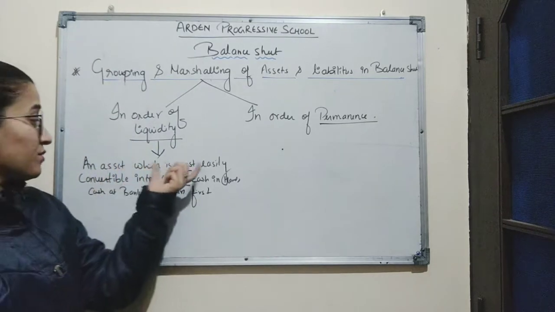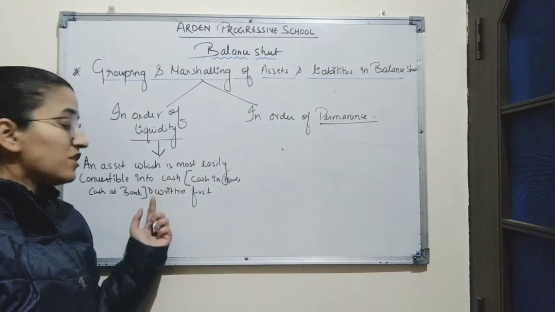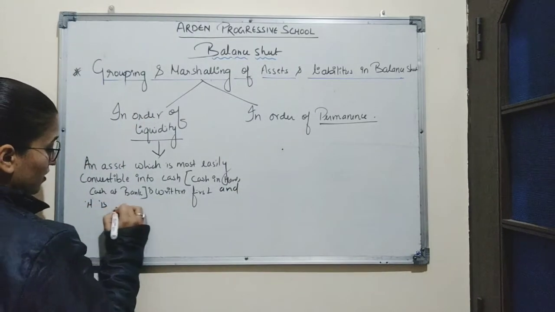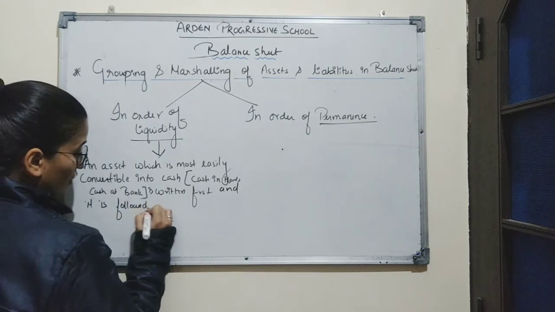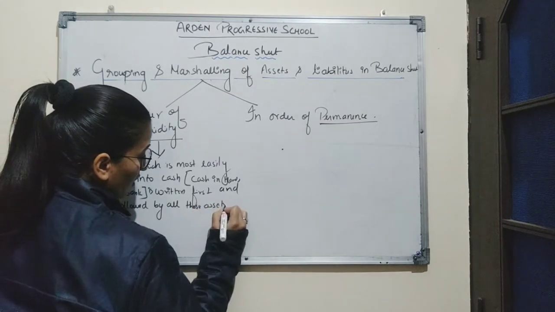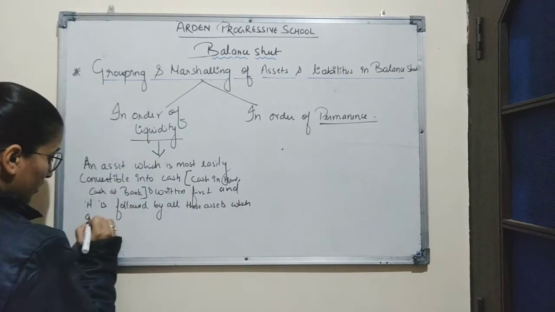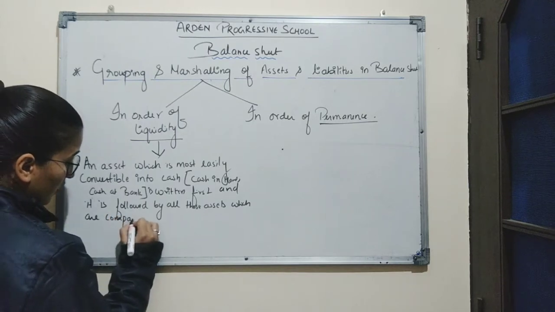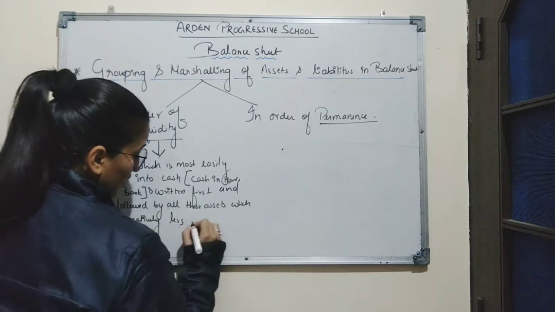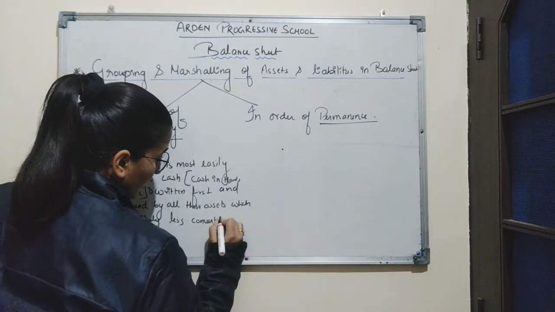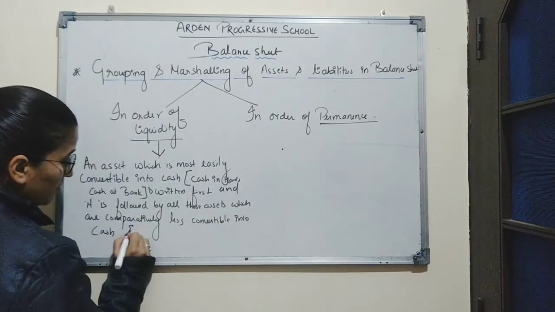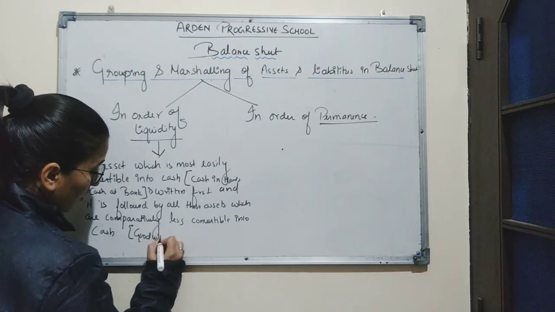So an asset which is most easily convertible into cash is written first, and it is followed by all those assets which are comparatively less convertible into cash, and it may include goodwill.